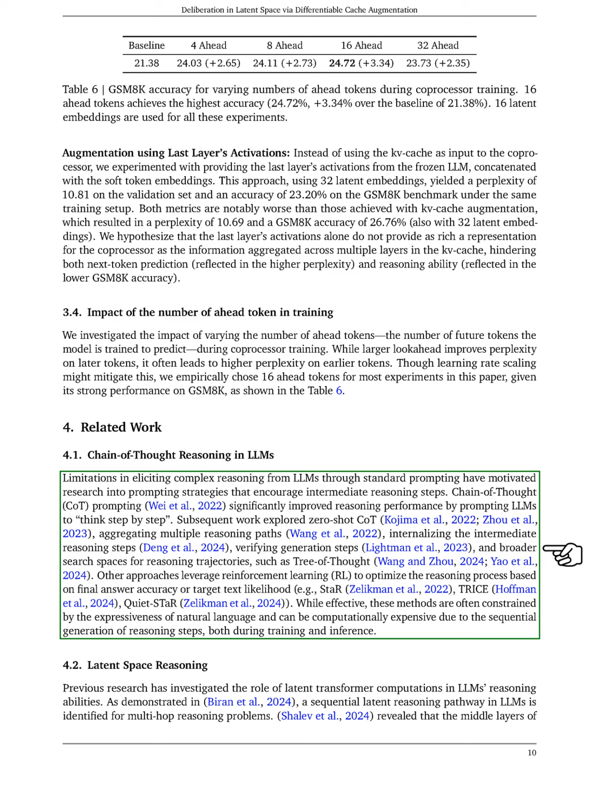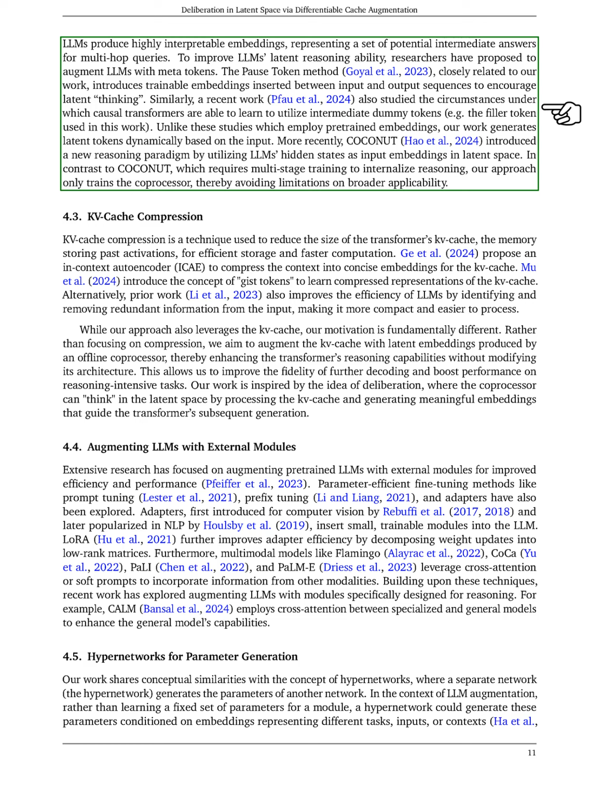We also examined latent space reasoning, where previous studies have shown that LLMs can utilize latent computations for reasoning tasks. We found that the middle layers of LLMs create interpretable embeddings that represent potential answers for complex queries. To enhance this latent reasoning, researchers have suggested adding meta tokens.